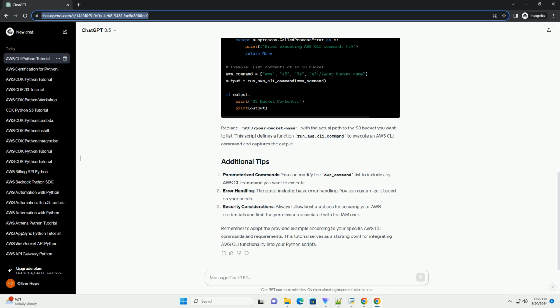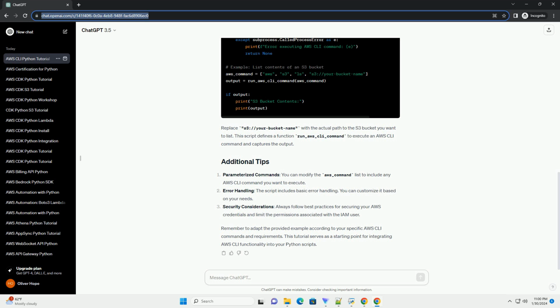Now, let's create a Python script that interacts with the AWS CLI using the subprocess module. We'll use the aws s3 ls command as an example, which lists the contents of an S3 bucket. Replace s3://your-bucket-name with the actual path to the S3 bucket you want to list. This script defines a function, run_aws_cli_command, to execute an AWS CLI command and captures the output.